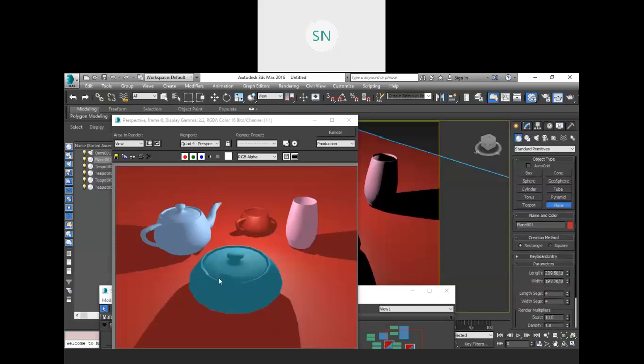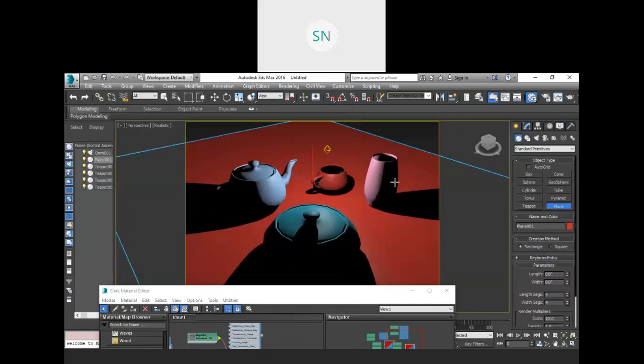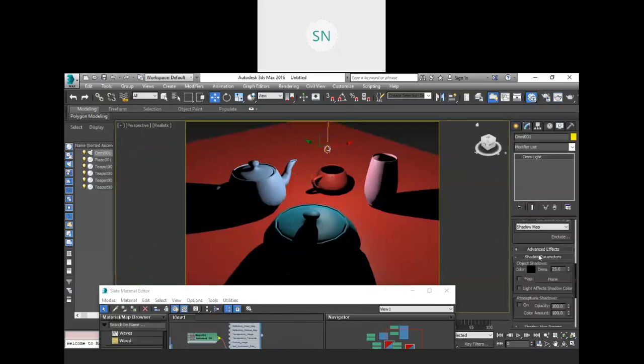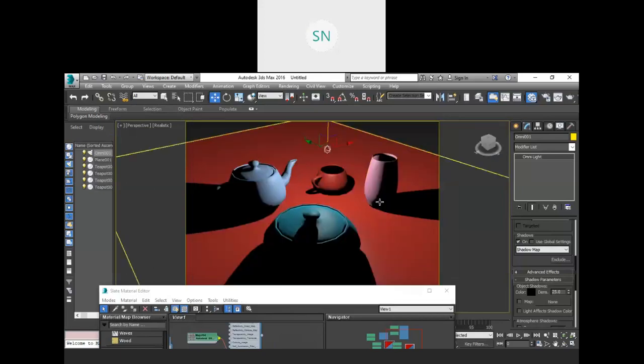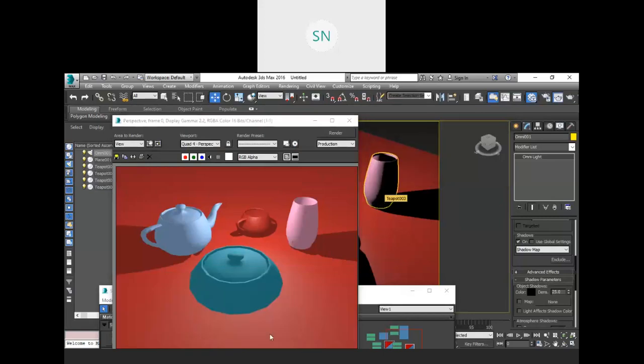And so many parameters are there. For example, I want to remove the shadow of this flask, right? Because I am taking my image from this point of view. I don't want this shadow over here. So you can actually exclude that shadow from the light source. So just select your light and go to the modifications, and here we have exclude, and I want to exclude shadow casting of teapot 4. Take it over here and hit OK. Now render it. See, you will not get the shadow of this teapot.